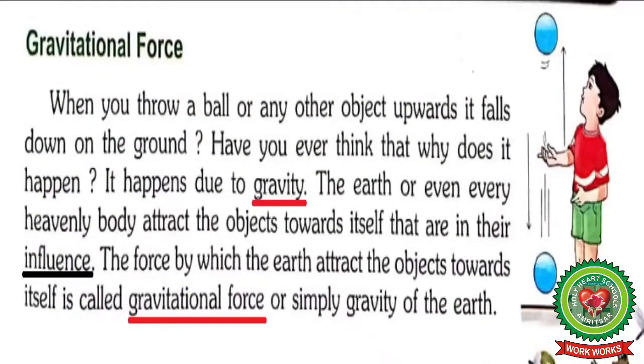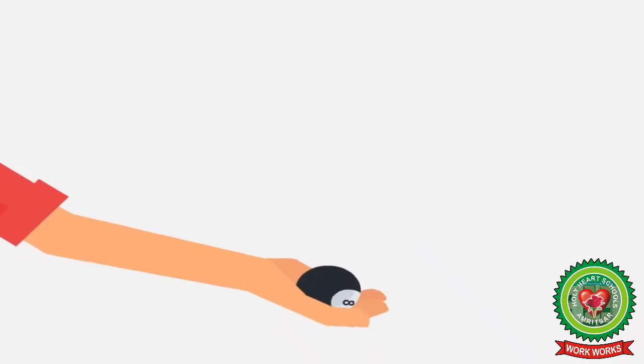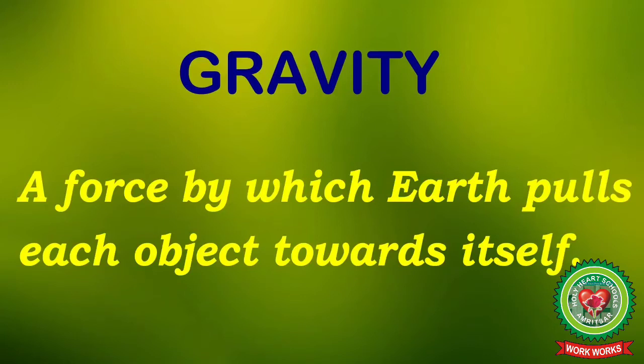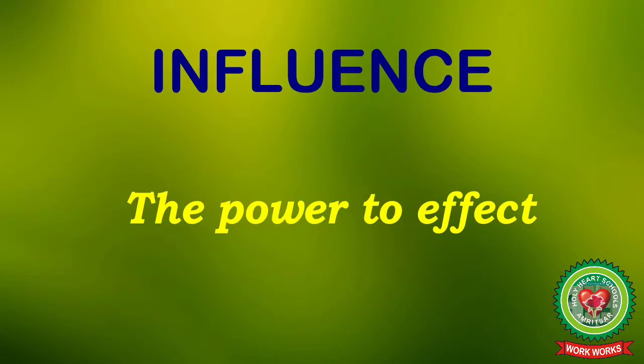Now next is gravitational force. Students, have you ever noticed that whenever you throw a ball or any object upwards, it falls down on the ground? This is due to gravity. Now what is gravity? Gravity is the force by which Earth pulls each object towards itself. Students, the Earth or every heavenly body attracts the objects towards itself that are in their influence. Underline the word influence and write down its meaning: the power to affect.